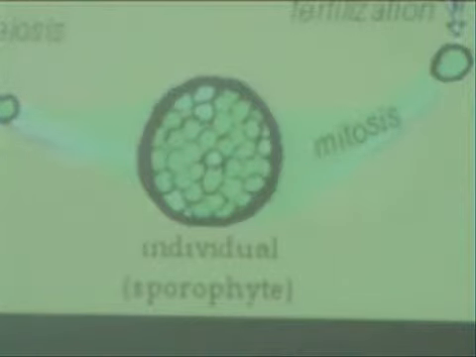So, parity in humans, parity in animals, parity in plants.